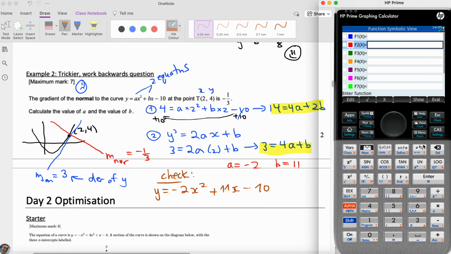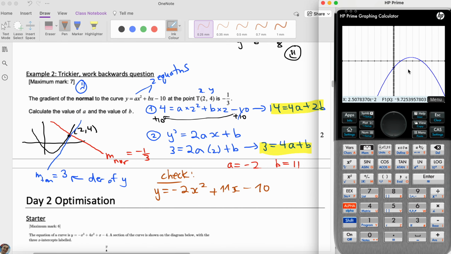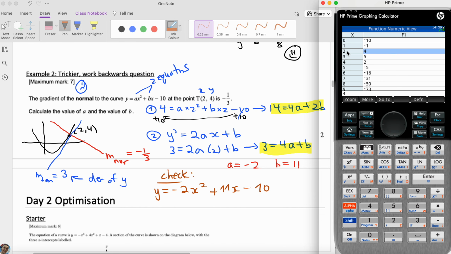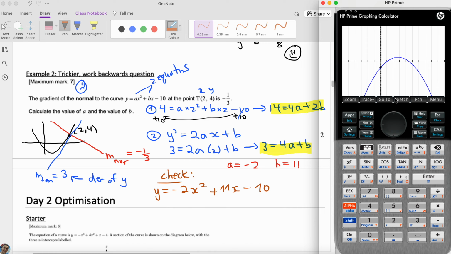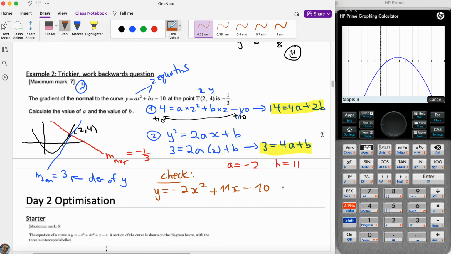Okay, I'm going to get rid of this. All right, so first of all, if you go to num, check it out, it does indeed pass through this, okay? And then the other thing that you can check, you can't check the normal, but what you can do is you can go to 2 and check that the slope of the tangent should be 3, right? Ready? Function, drum roll, dum-da-da-dum. Why are we so smart? Okay, that's it. Good luck with the homework.